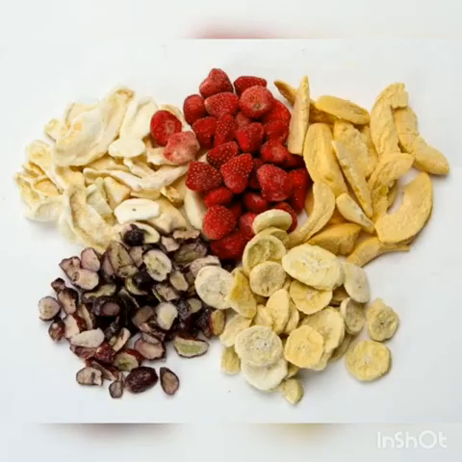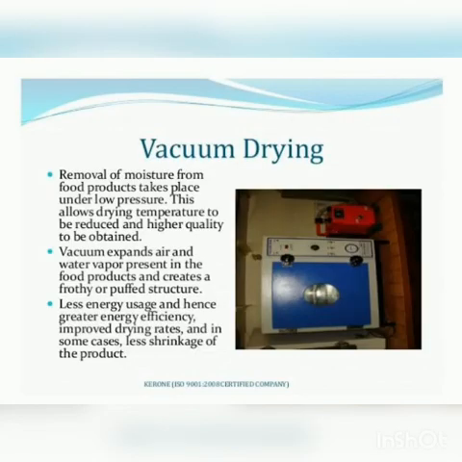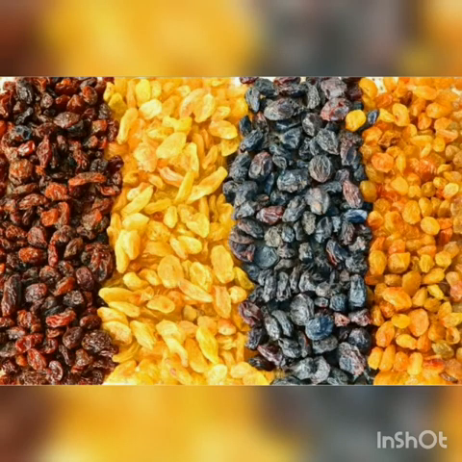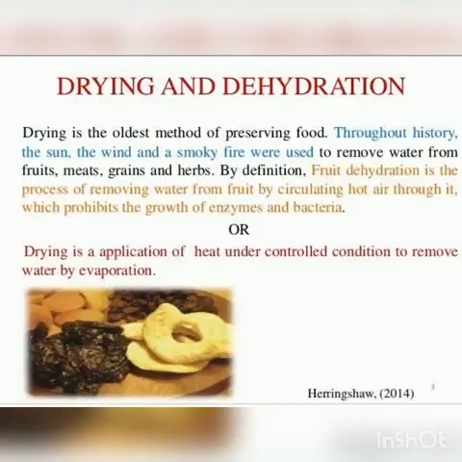Sun drying means cereals, fish, etc. And vacuum drying examples are milk powder, cheese powder, etc. And we can also use hot air drying. Hot air drying, for example, you can take grapes, dry fruits, potato flakes, potato chips, and all. So, drying inhibits the growth of microorganisms such as bacteria, yeast, and molds. Molds is nothing but fungi.